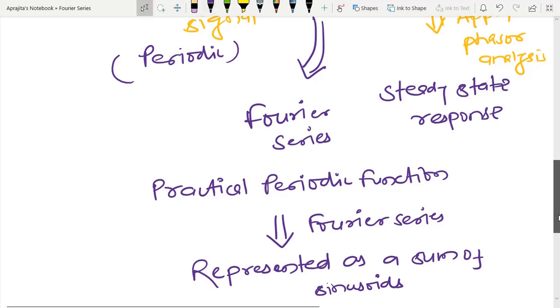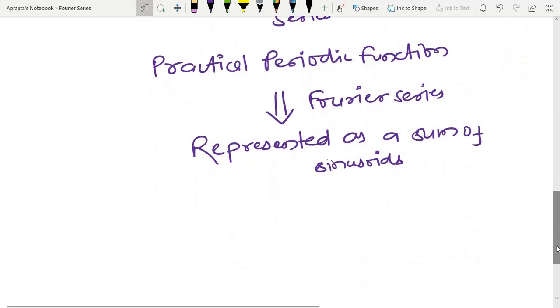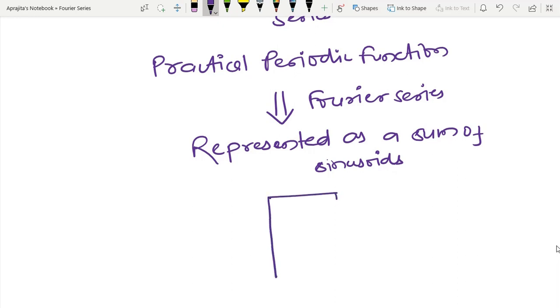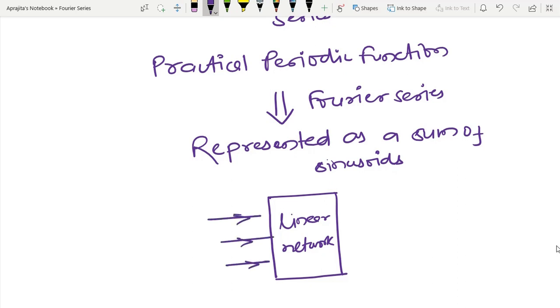After doing this, we also know that if I have a linear system or linear network, and the input is represented as a sum of series, then if I apply more than one signal, whatever response we get is the summation of the individual responses.